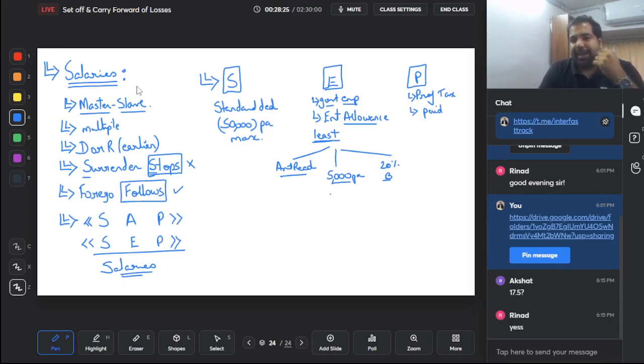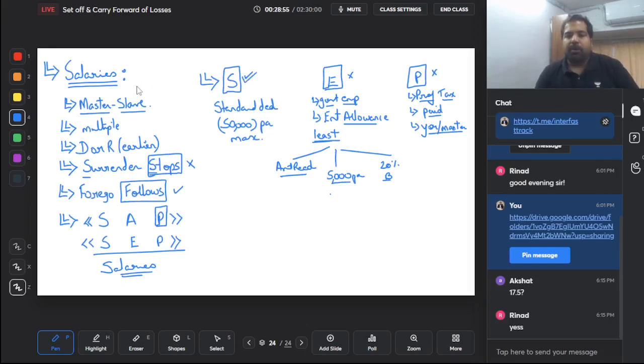Yes, guys, this is tax. So show me the money. That means you have to pay it, only then will you get a deduction. What if you don't pay it and your employer pays it? If your employer pays it, then he's paid your liability, so it will go in perquisites first. But that we have not discussed yet. But will you get a deduction even then? Yes. Whether you pay or whether the master pays, you will still get a deduction as long as it is paid. Professional tax only on payment basis.